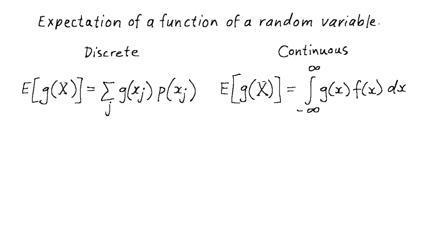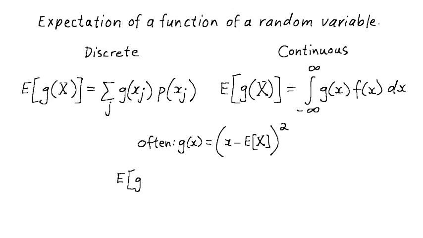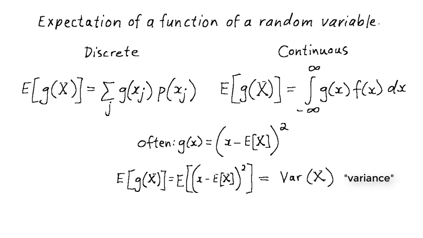In probability theory, we often focus on the function g of x, defined as x minus the expectation of x, all squared. The expectation of this g of capital X is given a special name. It's called the variance. The variance gives us a measure of how spread out a random variable will be from its expected value. A larger variance means a larger spread.